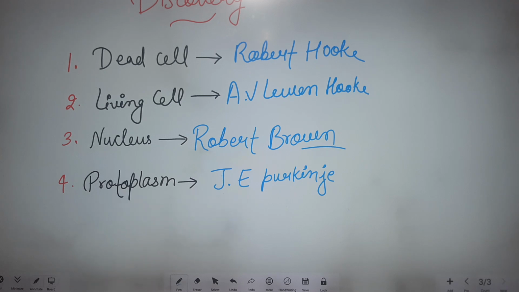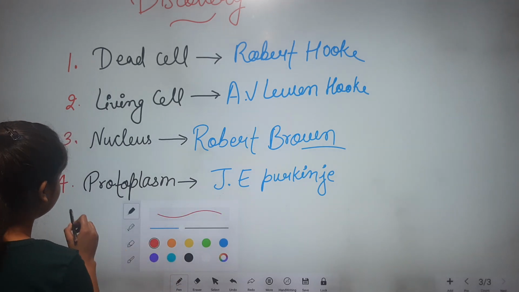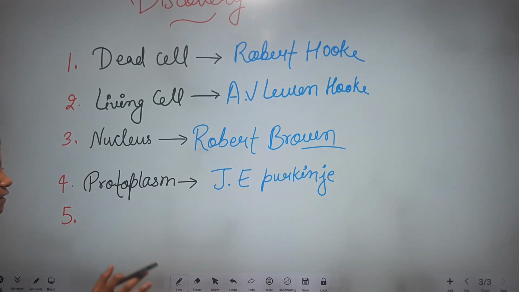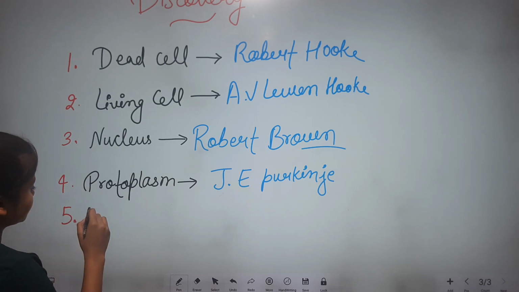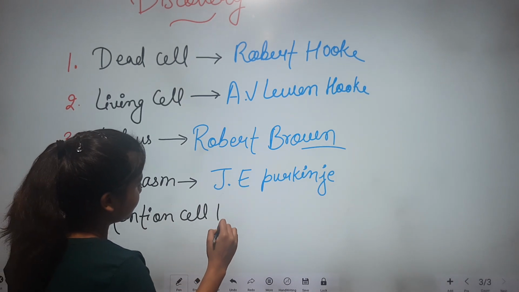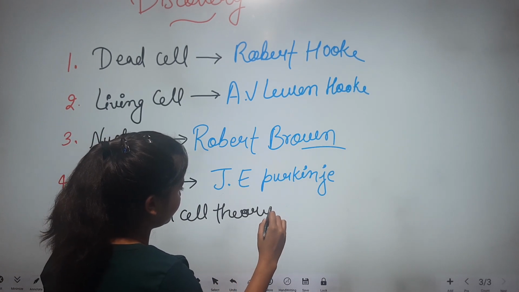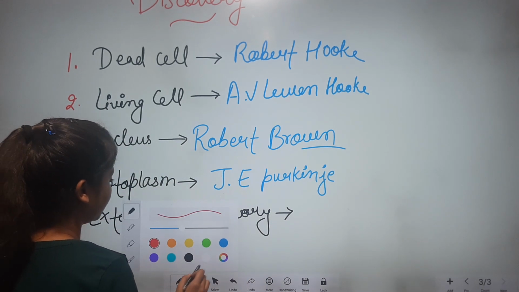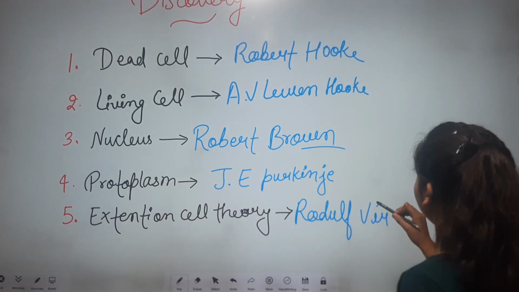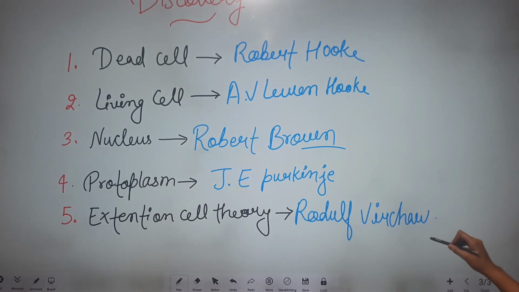And after that, fifth one, we can write here extension of cell theory, or how new cell arises. Extension of cell theory was done by the scientist Rudolf Virchow. He extended the cell theory by proving that new cell arises from the pre-existing cell.